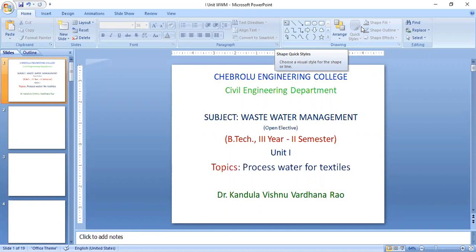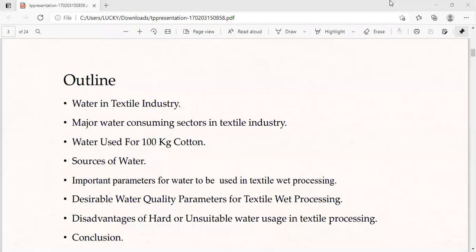Our teaching subject is wastewater management, Unit 1. Topic is process water for textiles. Desirable water quality parameters for textile wet processing in textile processing, conclusion. These are the outlines of the present topic today.